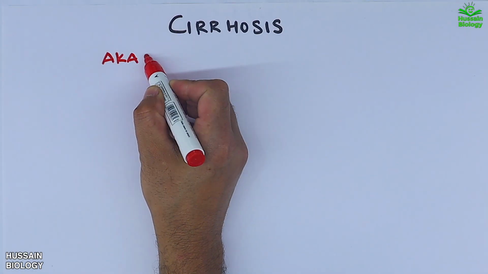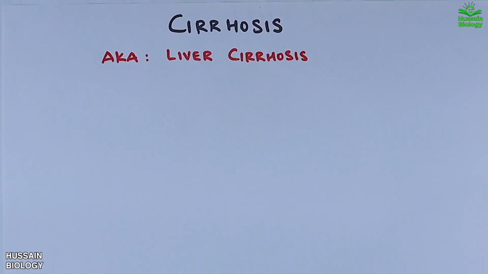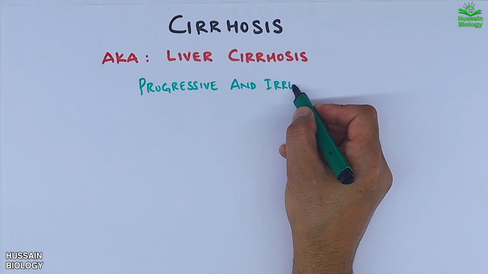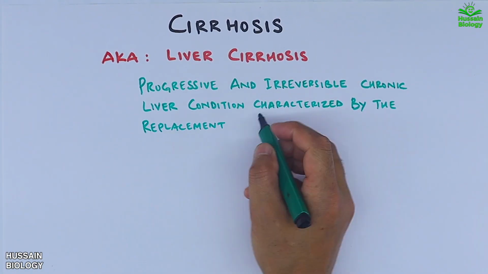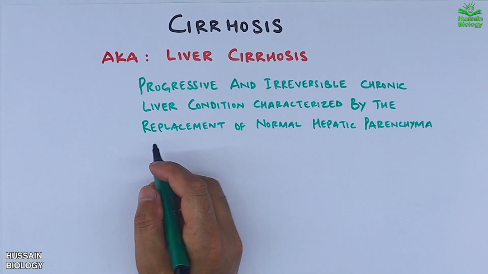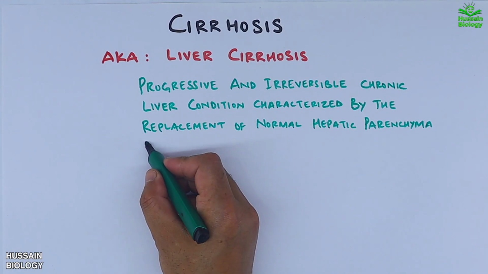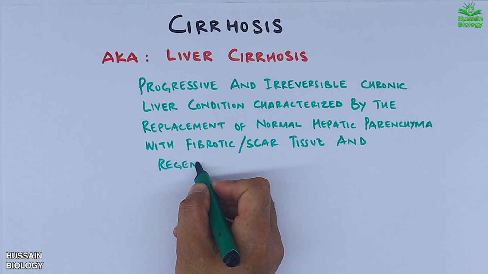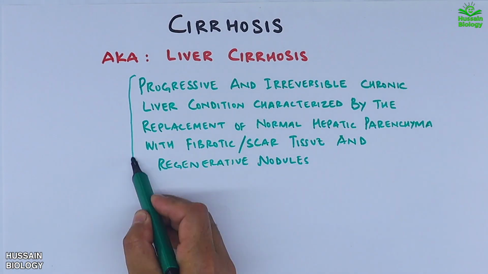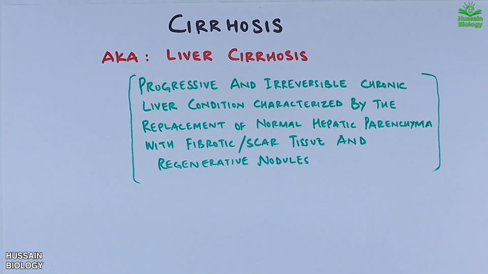In this video, we will be discussing cirrhosis, also known as liver cirrhosis. Cirrhosis is a progressive and irreversible chronic liver condition characterized by the replacement of normal hepatic parenchyma, that's the functional tissue of the liver, with fibrotic or scar tissue, along with the formation of regenerative nodules. This process severely affects the liver structure and its ability to function properly, leading to a wide range of complications.